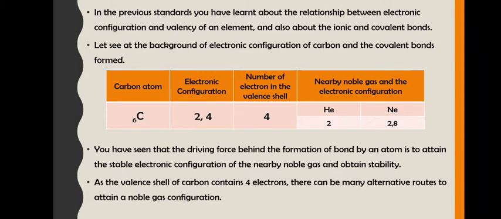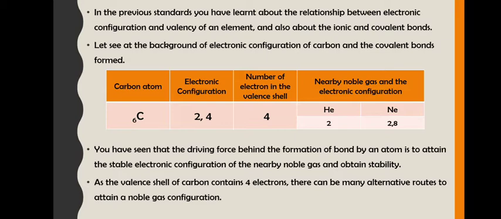Also we have learnt about the relationship between electronic configuration and valency of an element, and also about the ionic and covalent bonds. So let us see about the electronic configuration of carbon and the covalent bonds it can form. Okay, so carbon, we know its atomic number is 6, so its electronic configuration will be 2, 4, and therefore the valency of carbon will be 4. Correct?